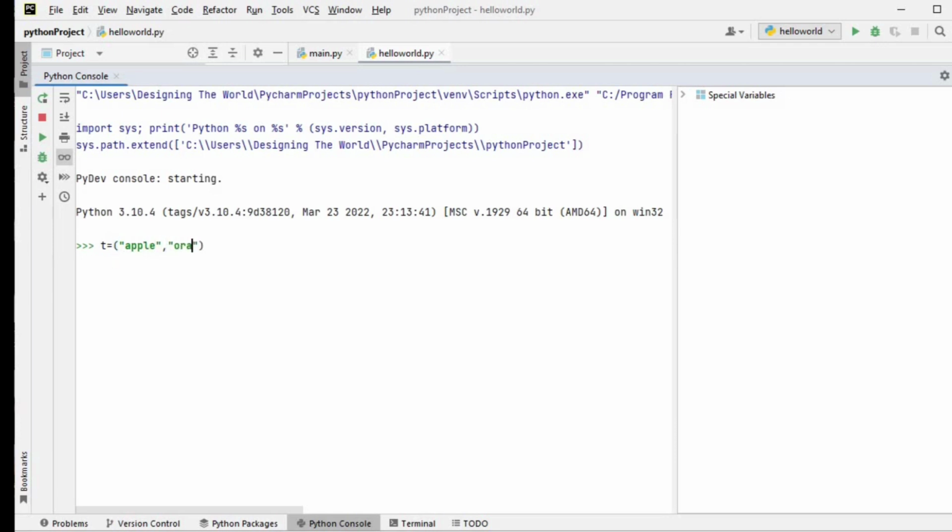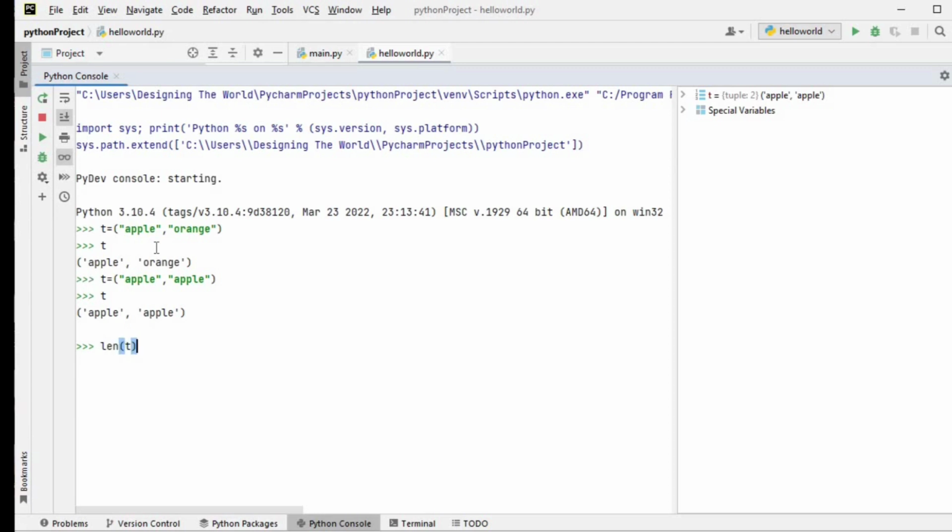For example, to create a tuple you have to pass it like this: t is equal to parentheses, and you pass the values. So it is not a square bracket or curly braces. It is simple parentheses to start with. I can store repeated data in tuples. For example, apple, apple. Apple is repeated, so we can store in this way. To find the length of the tuple, you use the function len, len of t, which will give you 2 because we have stored 2 values there.